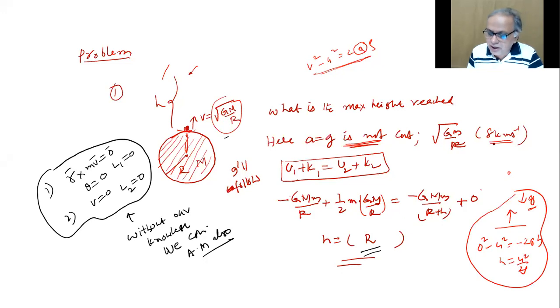How much is this? I told you, 8 km per second. Very big velocity, isn't it? It's not 8 km per hour, it's 8 km per second. Just to make it 11.2, the body will escape. So it's such a high velocity.